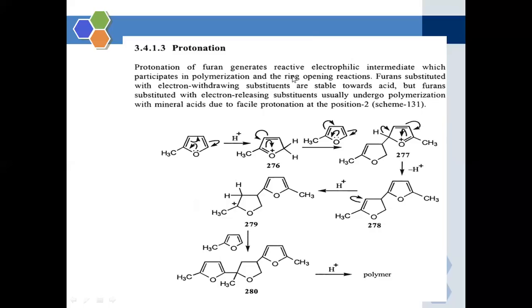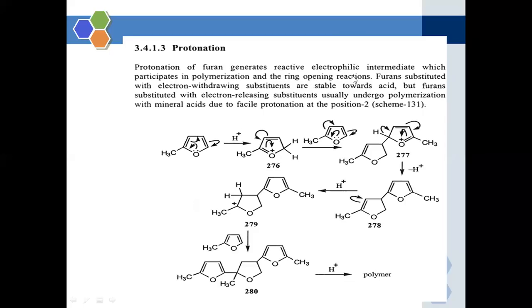Protonation of the furan generates a reactive electrophilic intermediate which participates in polymerization and ring opening reactions. So we know whenever the furan molecule undergoes protonation, it is going to give the reactive electrophilic intermediate which participates in the polymerization and ring opening reaction.